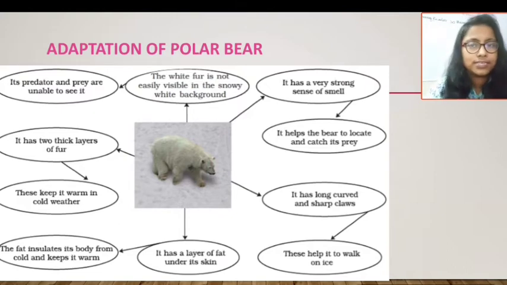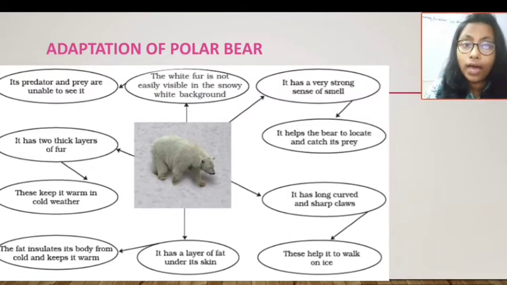Okay, so this is the thing, it has long curved and sharp claws. With the help of these claws, it can walk on the ice. It has long curved and sharp claws in their legs or in their arms. Okay, so this helps it to walk on the ice.